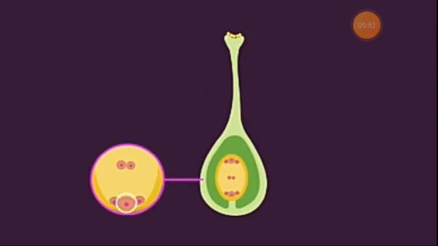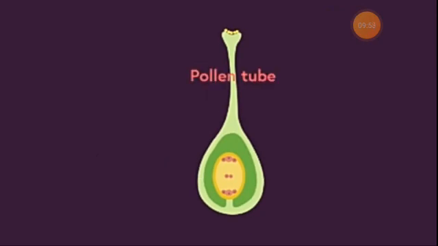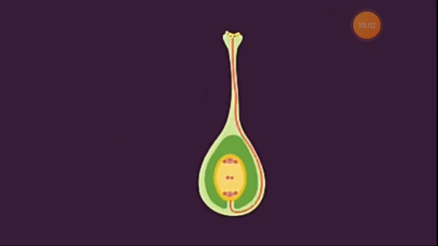To form a zygote, the female gamete has to fuse with the male gamete. It is made possible by a structure called the pollen tube. This tube is formed from the pollen grain itself. You can see the pollen tube which is pink in color. The tube travels down the complete style and ultimately reaches the ovary. The tube carries along the male gamete that is safely taken to the ovary.